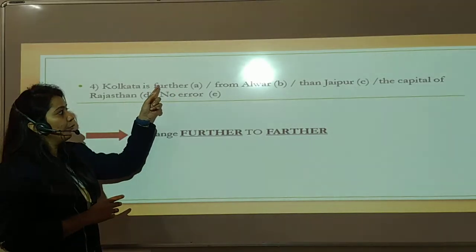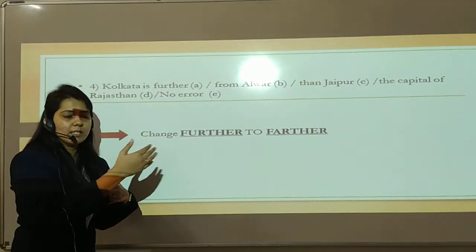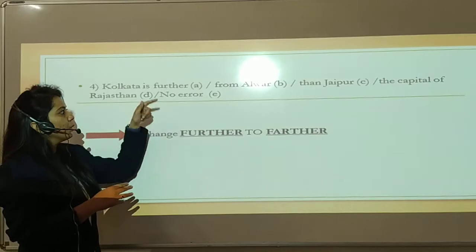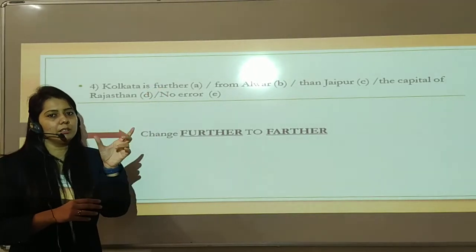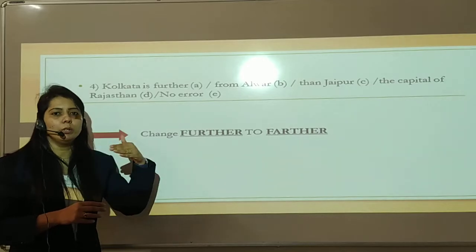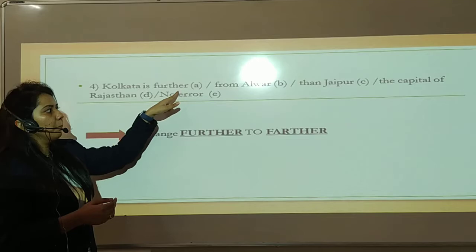Here you have to write farther. Farther denotes distance in space. Further means additional or more, and farther denotes more distance in space. So farther is the correct word here, and the error is in part A.